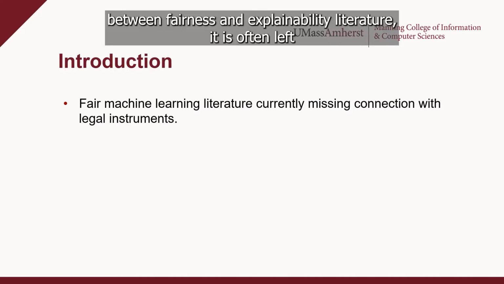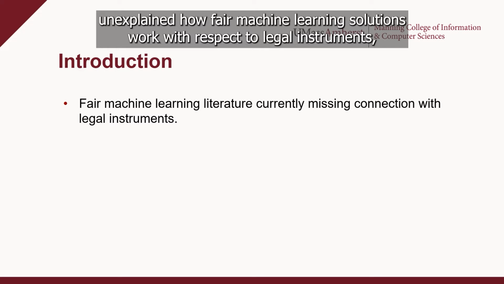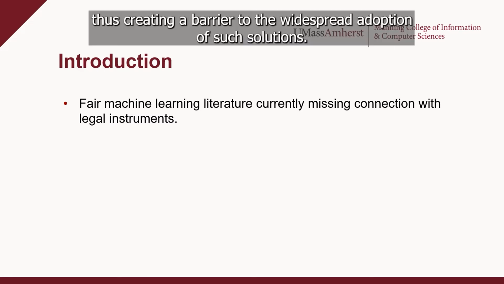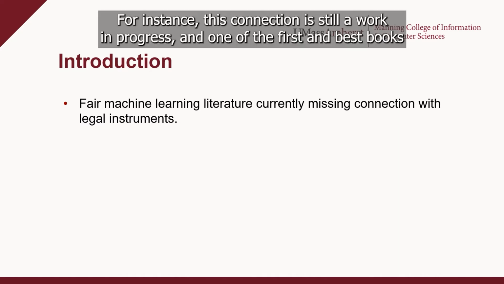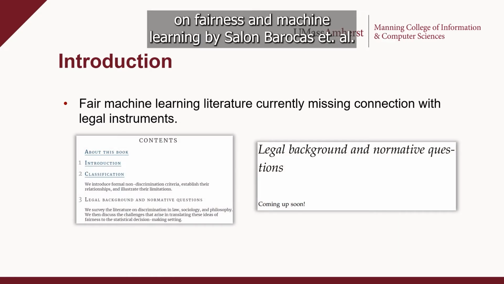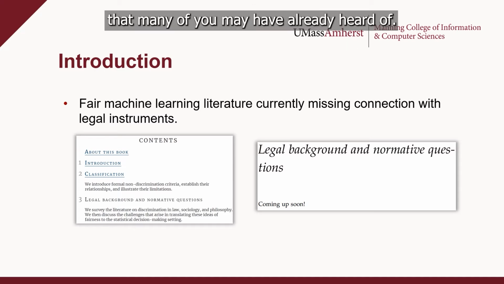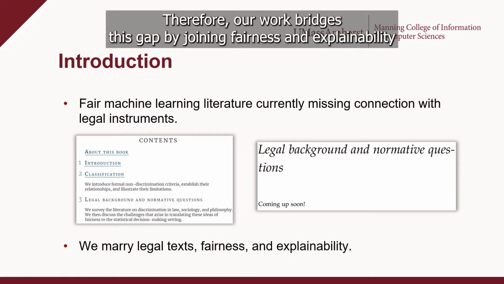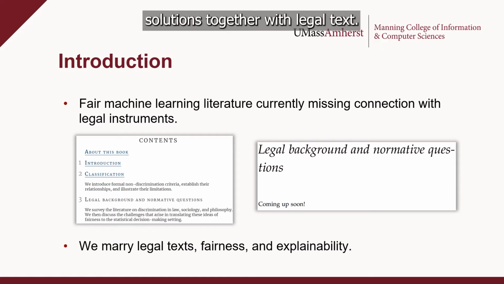With the gap between fairness and explainability literature, it is often left unexplained how fair machine learning solutions work with respect to legal instruments, thus creating a barrier to the widespread adoption of such solutions. For instance, this connection is still a work in progress in one of the first and best books on fairness in machine learning by Solon Barocas et al. That many of you may have already heard of. Therefore, our work bridges this gap by joining fairness and explainability solutions together with legal text.